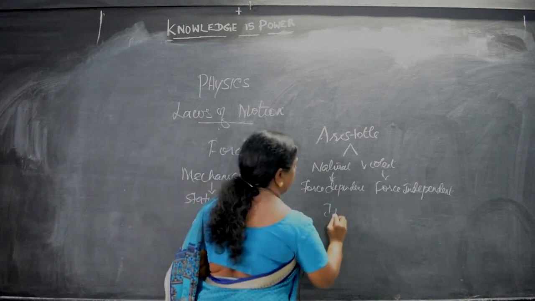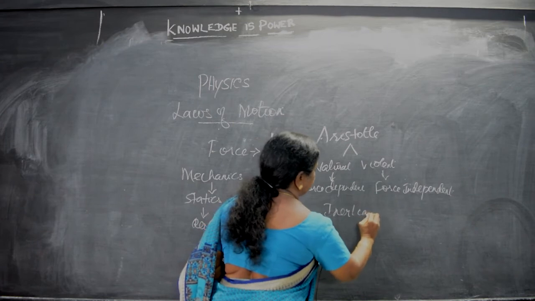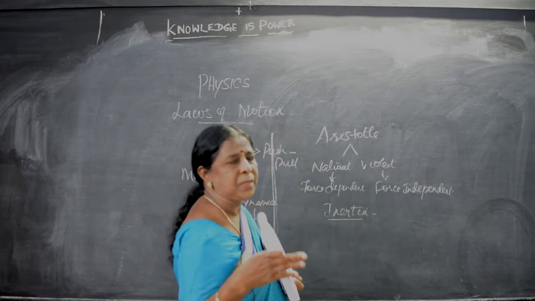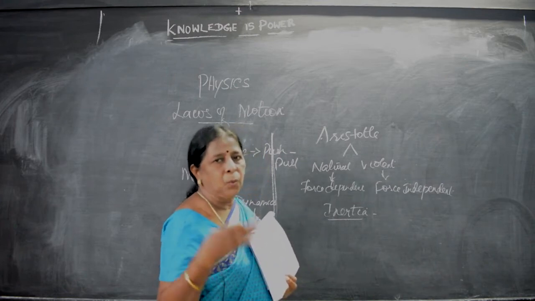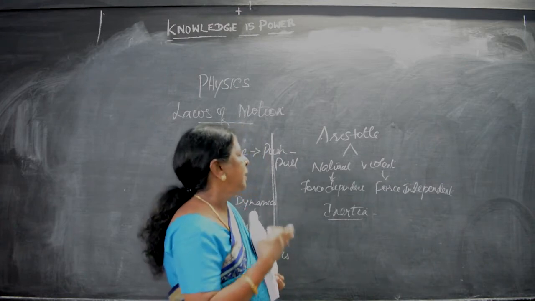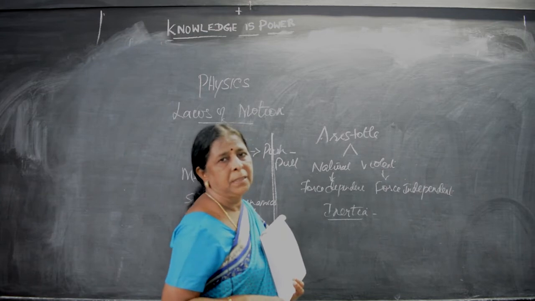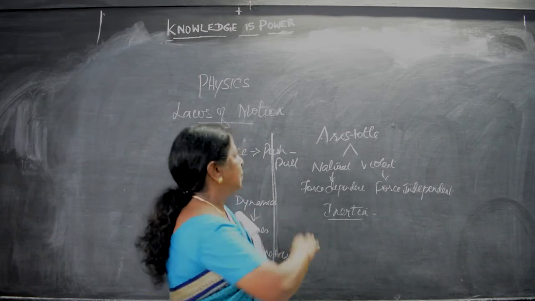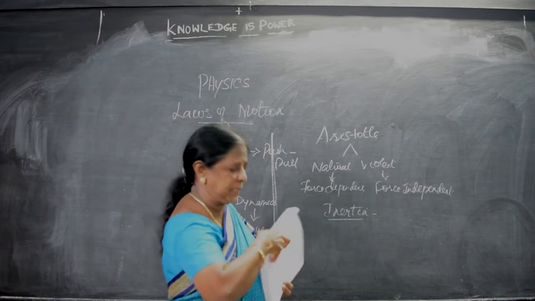What is inertia? This is important. Inherent means original. The original capacity of an object is known as inertia. This object may be disturbed due to force. So Galileo said like this, and he has given a clear definition.